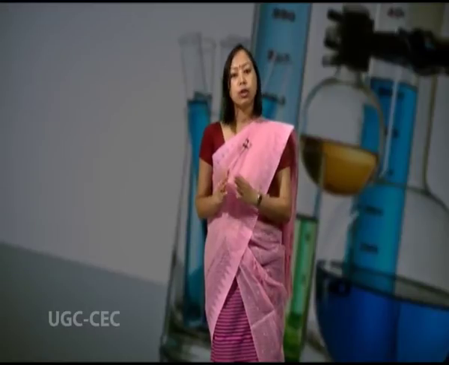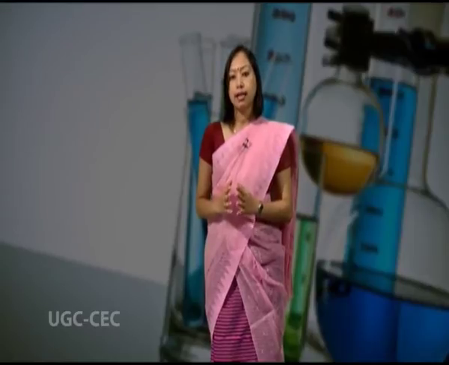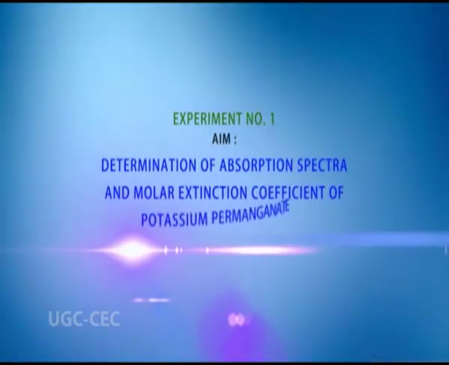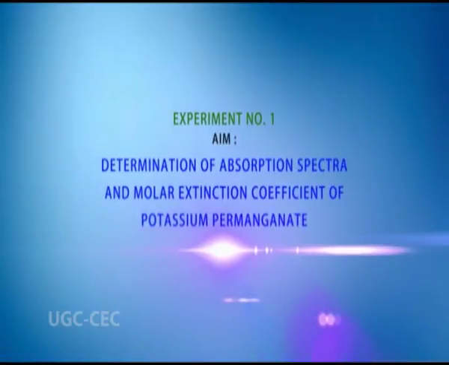The molar extinction coefficient, also called molar absorptivity, is a parameter defining how strongly a substance absorbs light at a given wavelength per molar concentration. Beer-Lambert's law correlates the absorbance to both the concentration of the attenuating species as well as the thickness of the material sample. Coming to the first experiment, that is determination of absorption spectra and molar extinction coefficient of potassium permanganate.